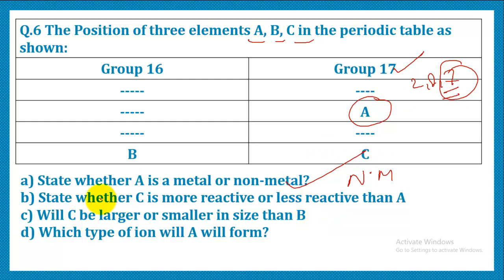Another question is whether C is more reactive or less reactive than A. So C will be less reactive than A because they are members of the same group, group 17, the halogen group, and we know that as we move down the tendency to accept electrons decreases because the nuclear charge is decreasing.